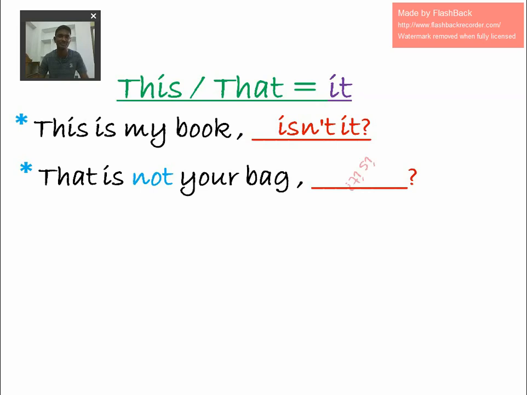Remember, this is not your bag. Here again, the helping verb is. Not is there, so it's a negative word, so I made it positive. And later I need a pronoun. That is a pronoun, but instead of writing that, we have to write it. So this is very important.